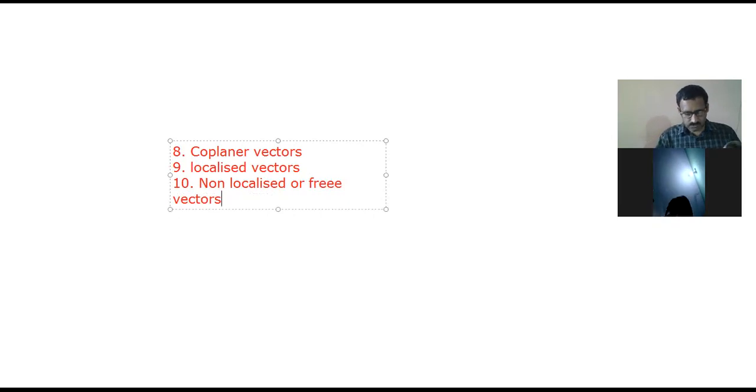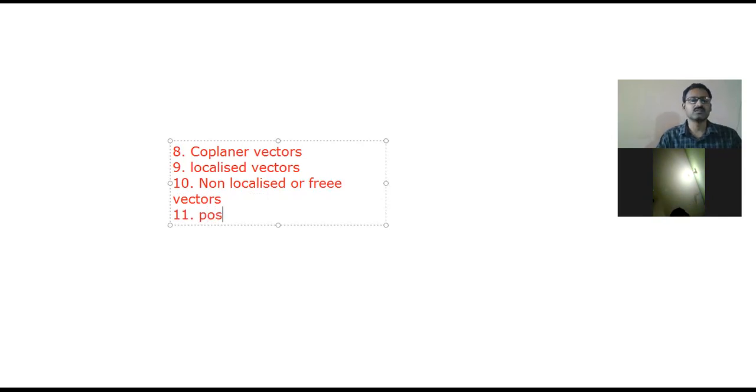Okay, so now see, a non-localized or free vector is a vector whose initial point is not fixed. As I said earlier, in the localized vector the point is fixed. Here the point is not fixed, so it is called a non-localized vector or free vector.